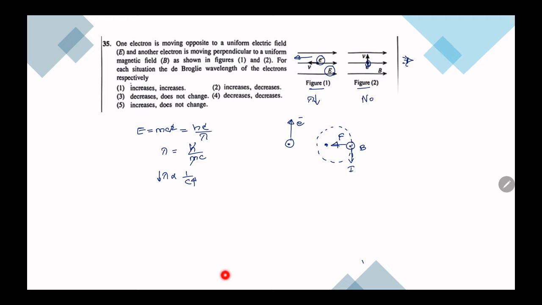Then here no change, because F is equal to mv squared over R. M doesn't change, R doesn't change, V doesn't change, because in BQV, B didn't change, Q didn't change, velocity also didn't change. Okay, so the answer would be decreases and doesn't change. Third.